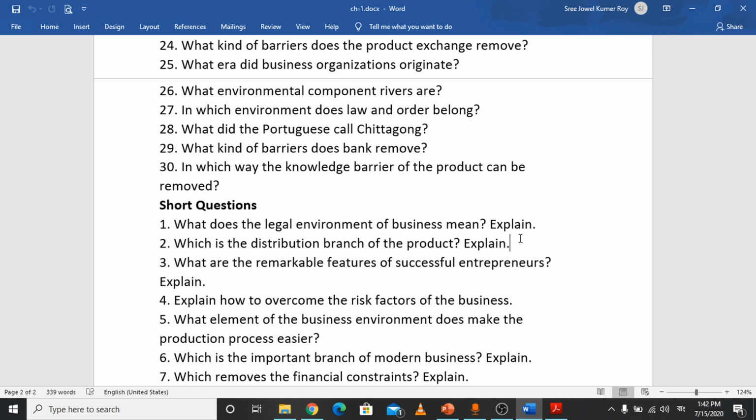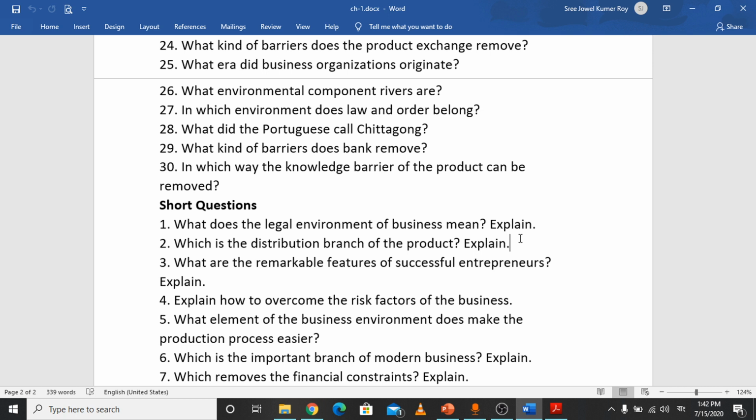Because businessmen face some problems, barriers or constraints when delivering goods to the consumers. Commerce helps to remove these barriers. That's why the distribution branch of the product is called commerce.